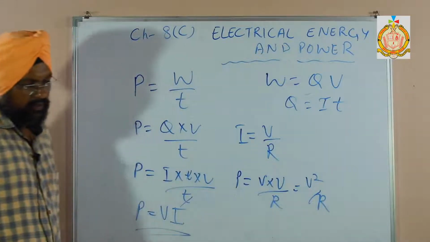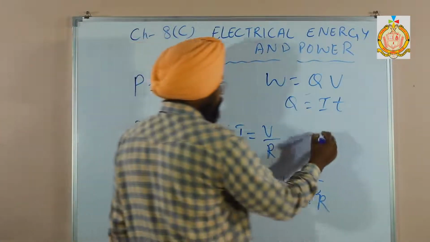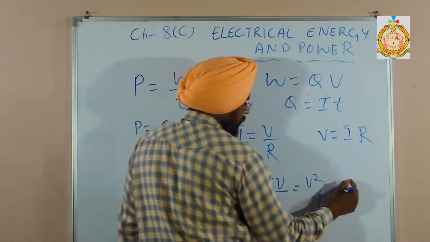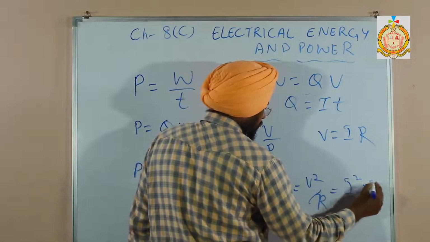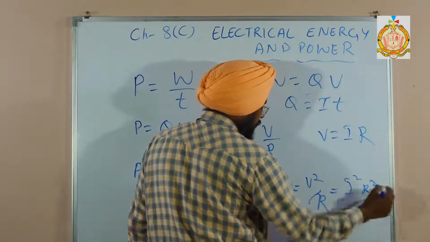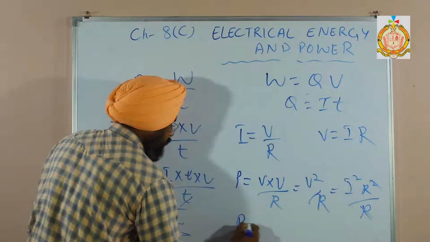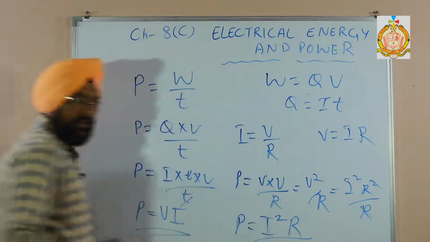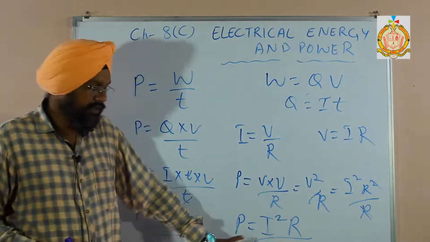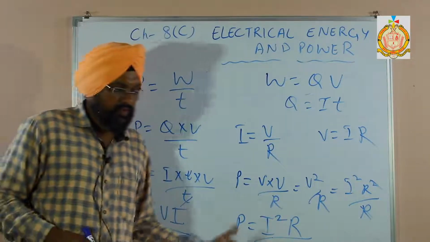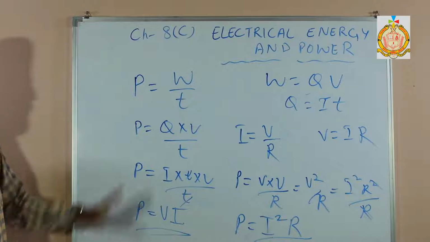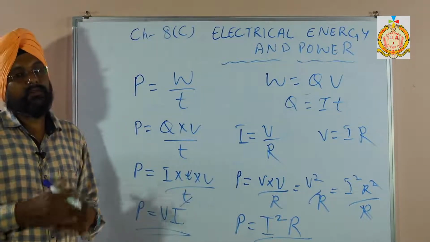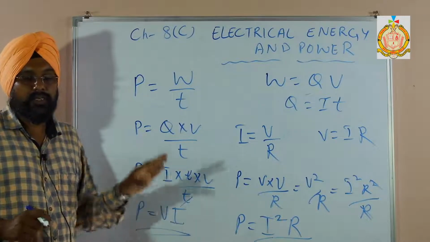Now V is equal to IR. So here in I square R square over R, R and R cancel. So finally P is equal to I square R, which is the expression for the power. So for the power, don't be confused about which formula we can use in the numerical.